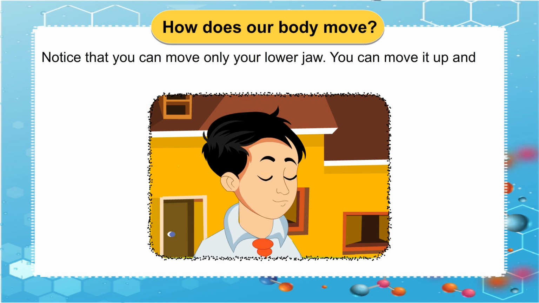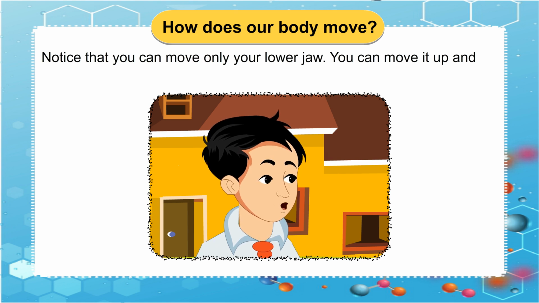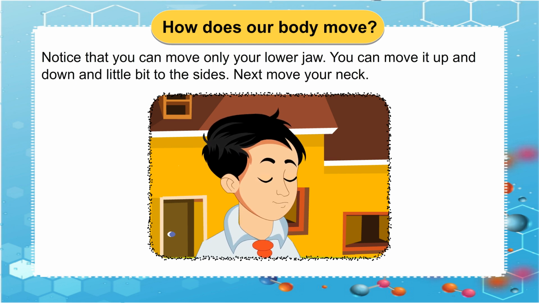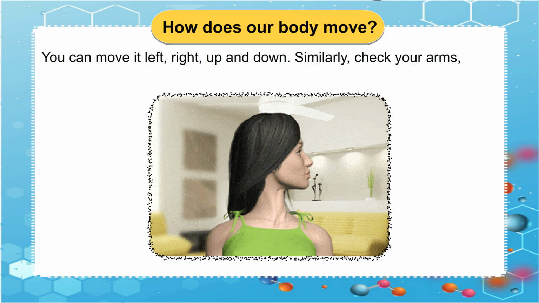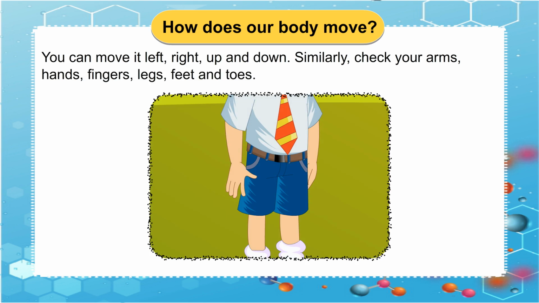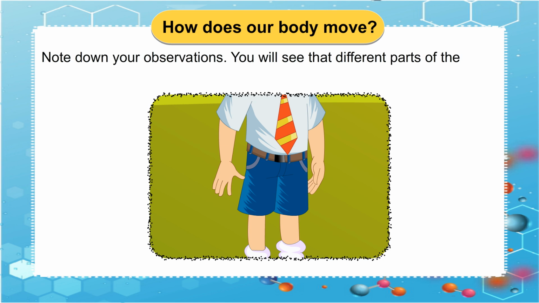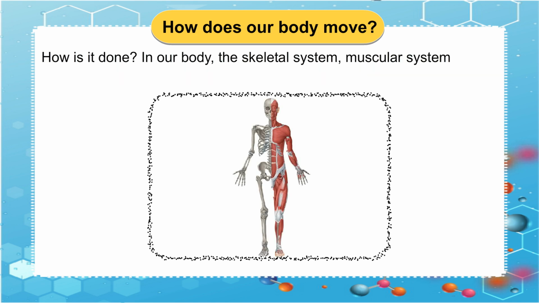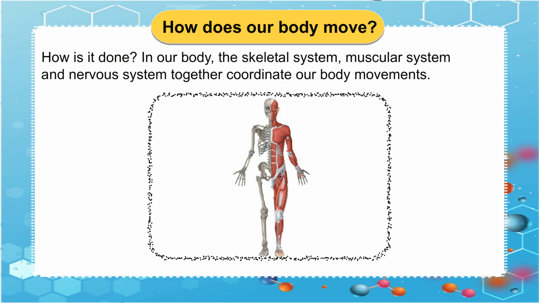Notice that you can move only your lower jaw. You can move it up and down and a little bit to the sides. Next, move your neck. You can move it left, right, up and down. Similarly, check your arms, hands, fingers, legs, feet and toes. Note down your observations. You will see that different parts of the body move in different ways. How is it done? In our body, the skeletal system, muscular system and nervous system together coordinate our body movements.